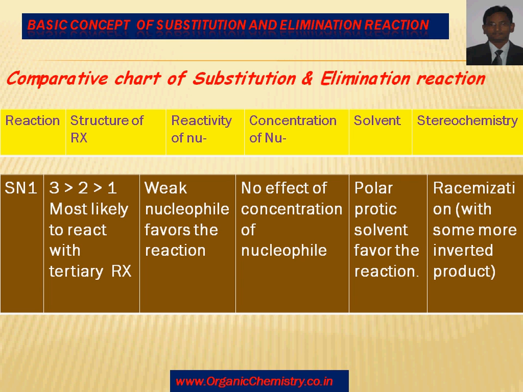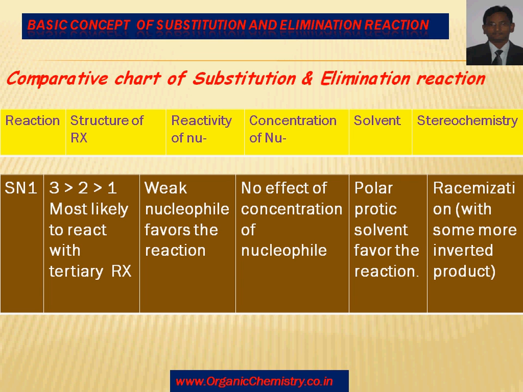No effect of concentration of nucleophile, because nucleophile attacks in the second step, which is the fast step. Polar protic solvents favor the reaction, because the carbocation as well as halide, which are formed after the first step, are stabilized by the polar protic solvent.